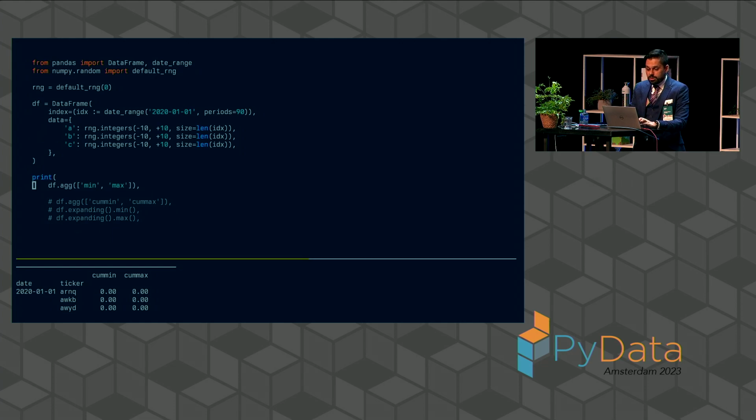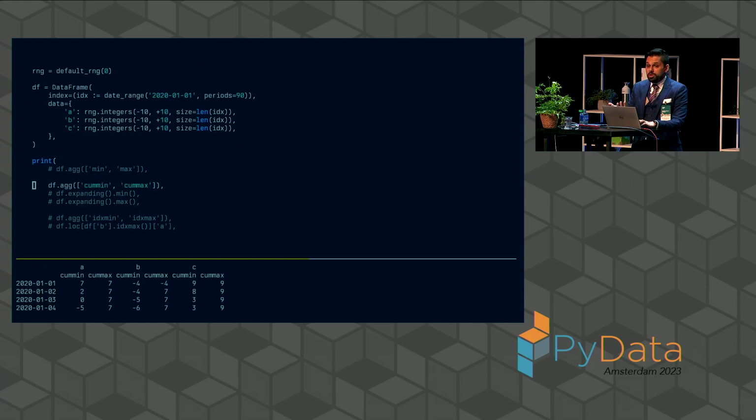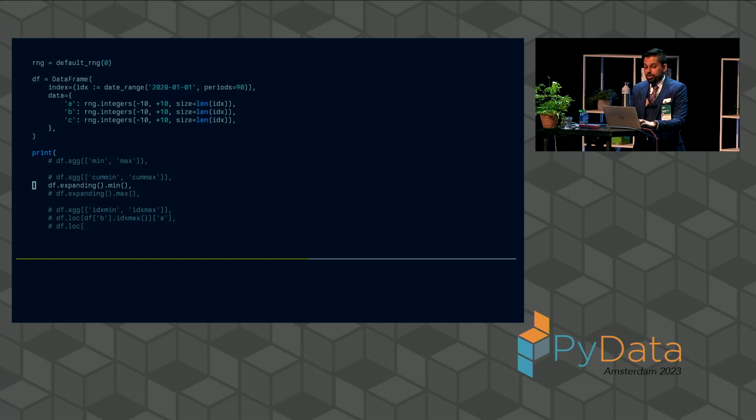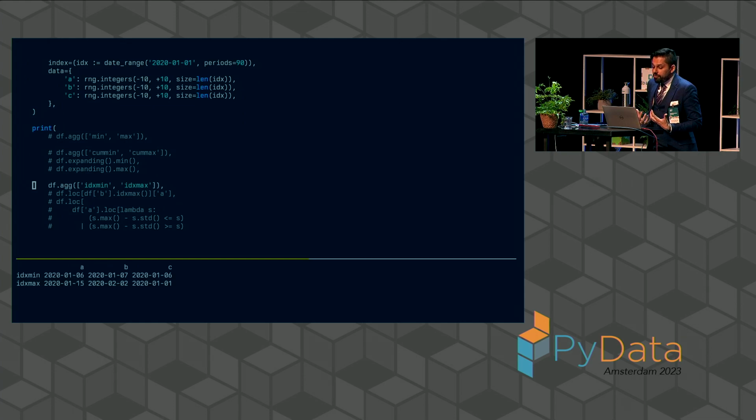And as a consequence, on an arbitrary data frame, we may do minimum and maximum operations or cumulative minimum and maximum operations. We could express those in terms of expanding minimum and maximum operations, although we get the exact same result, just as, for example, a fold over add is the same thing as a sum operation, or a fold over min is the same thing as just a min operation. It's often the case that we want to do an index min or an index max.